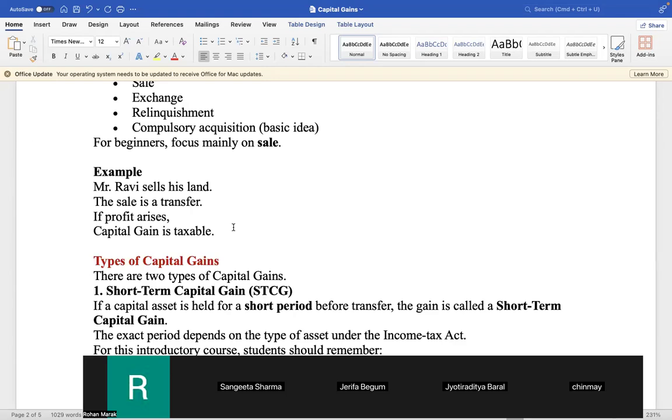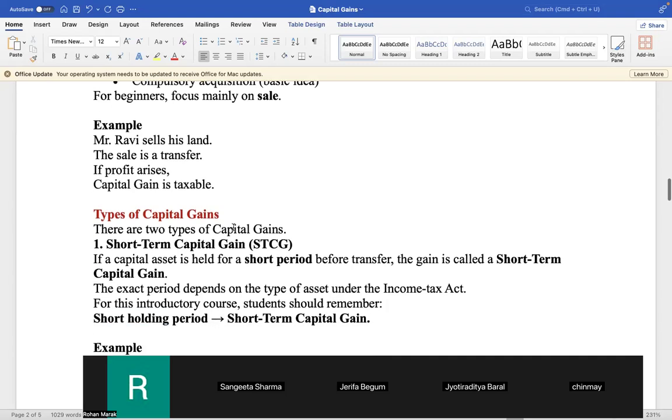For example, Mr. Ravi sells his land. The sale is a transfer. If profit arises, capital gain is taxable. Clear? Okay. Now next point.